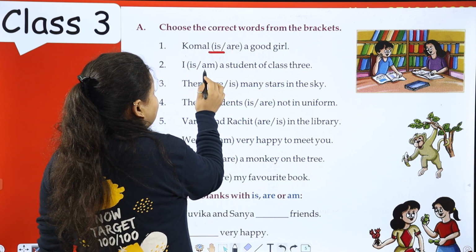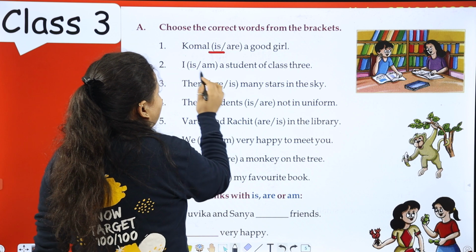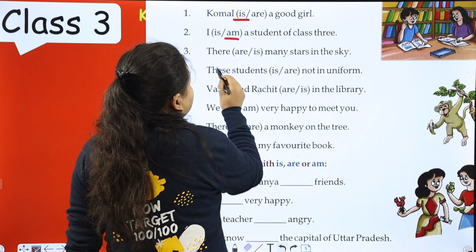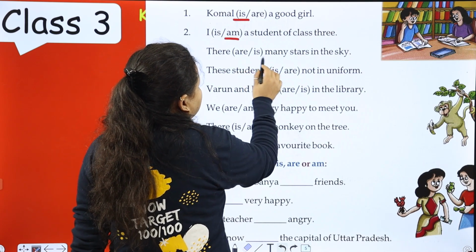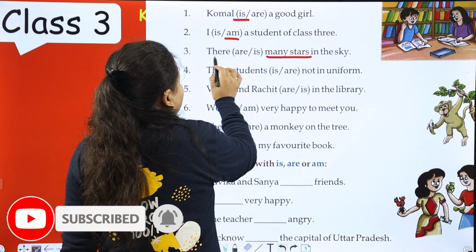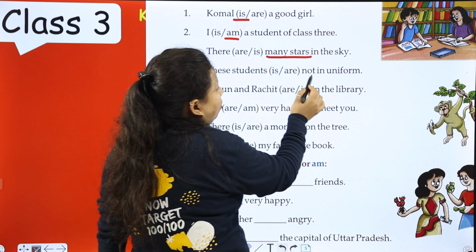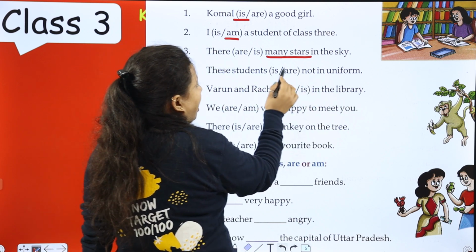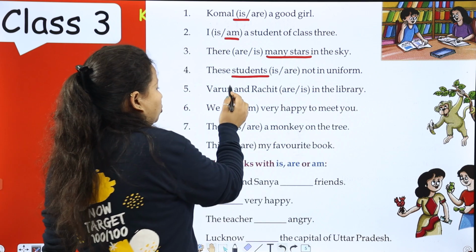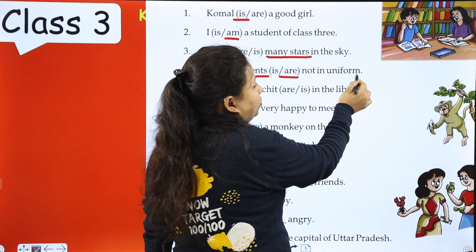So I means am. I is or I am a student of class 3. I am a student of class 3. There are or is many stars in the sky. Many stars means plural subject. So there are many stars in the sky. These students is not in uniform or these students are not in uniform. Students means plural, more than one. So these students are not in uniform.